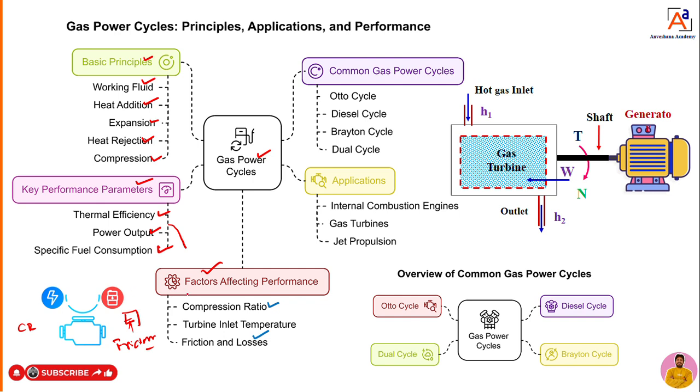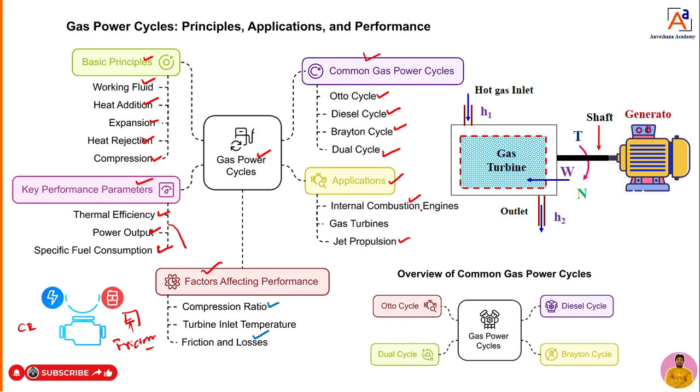That also affects. Fine. Now, what are the important gas power cycles? There are some common gas power cycles, namely Otto cycle, diesel cycle, Brayton cycle, and dual cycle. Where are we using these kinds of gas power cycles? You can see the applications of the gas power cycles are in internal combustion engines, gas turbines, and jet propulsion.